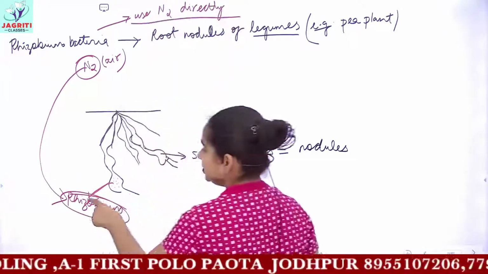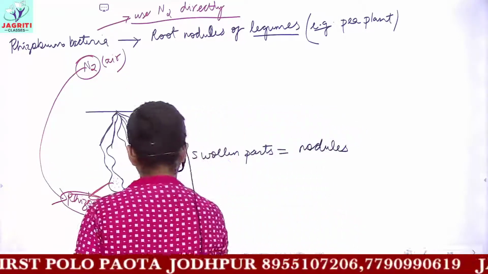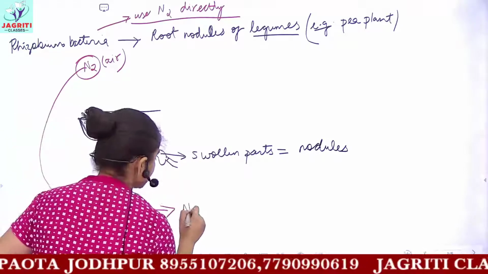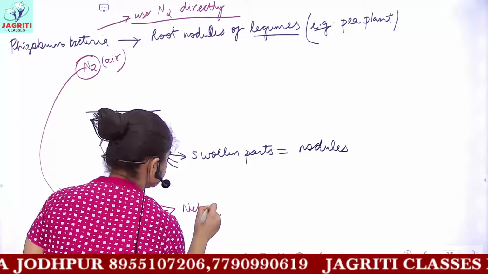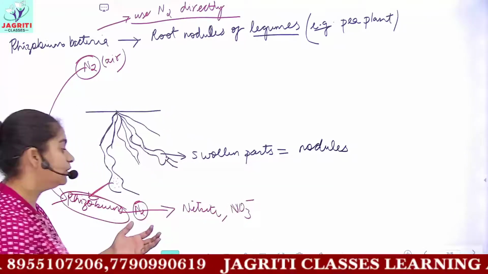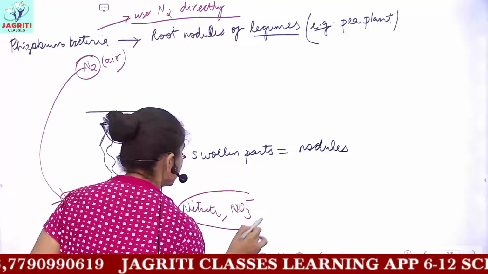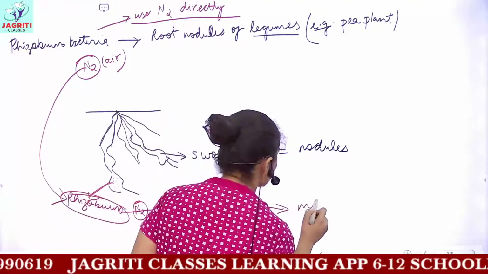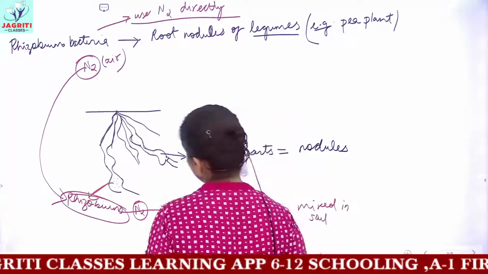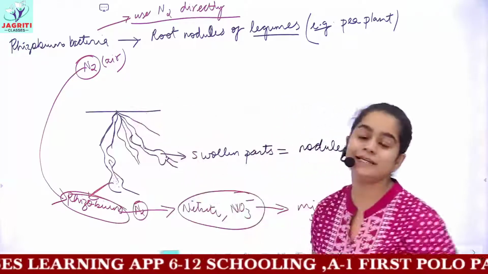So they use the nitrogen from the air and convert it into nitrite and nitrates, and these nitrites and nitrates are mixed in the soil. Then from the soil the plant can absorb this nitrogen.